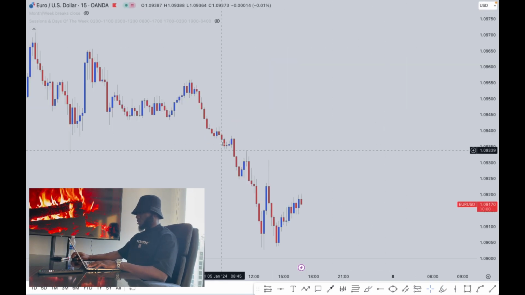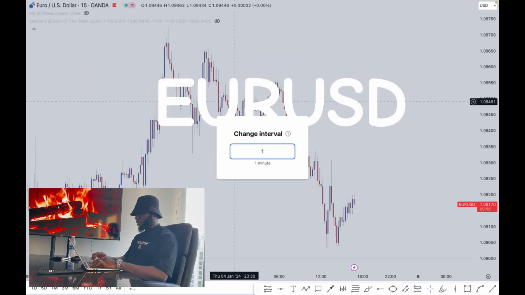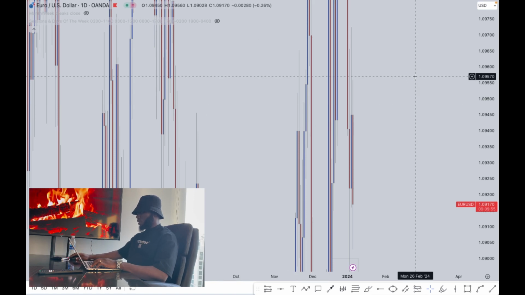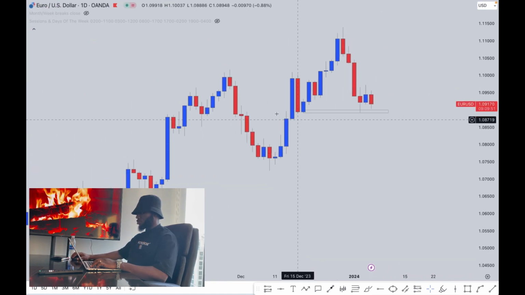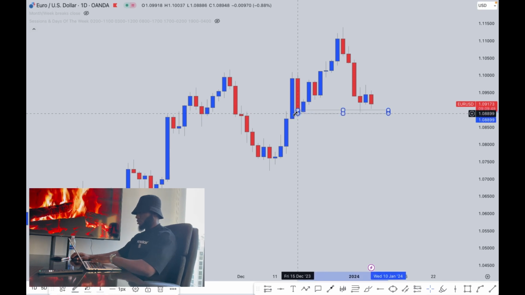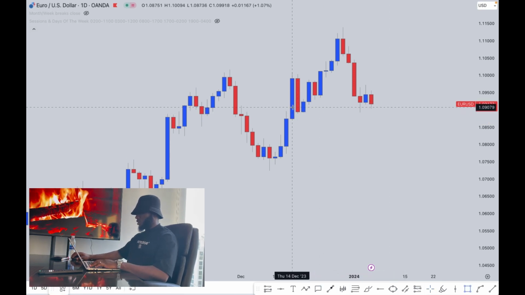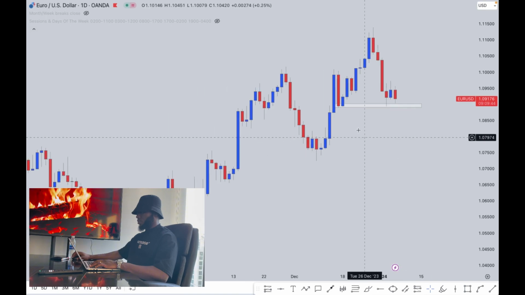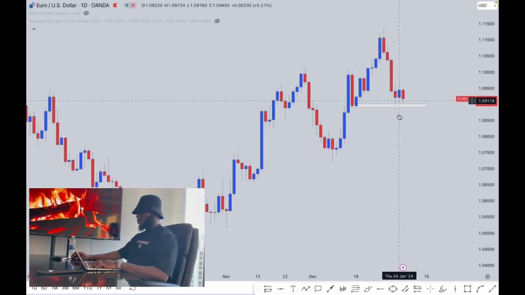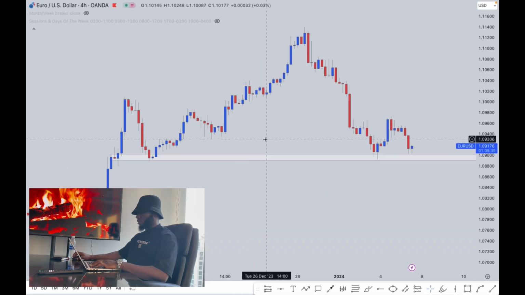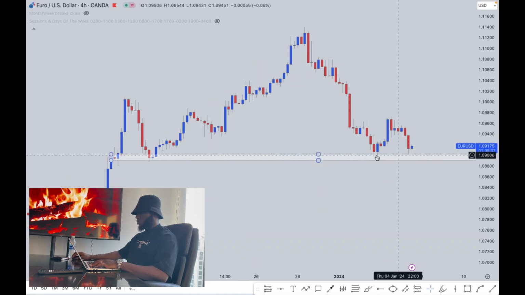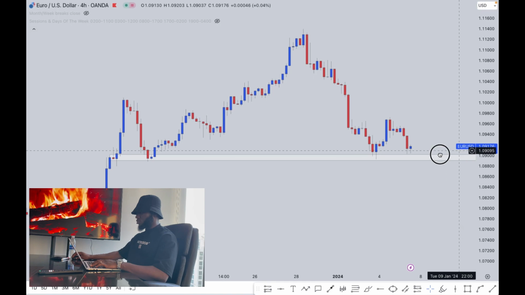So this is what I'm looking at on DXY as well. So let's take a look at Euro USD. It's just the opposite, right? With Euro USD right here, we have price just trading at a support level. This level was support in the past. You can see right here support, and price is just trading at that level. So let's also take a look at what price can possibly do. This was a support, and that is where price is right now.